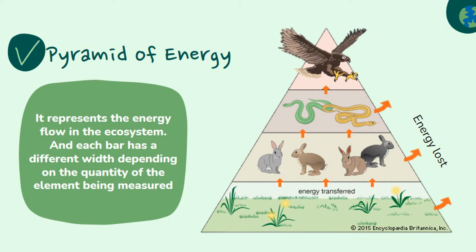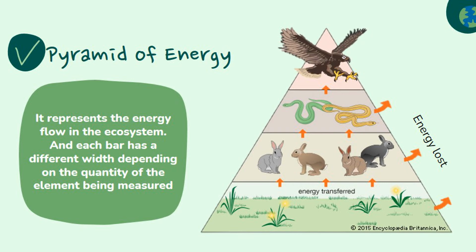It represents the energy flow in the ecosystem, and each bar has a different weight depending on the quantity of the element being measured. An energy pyramid is useful in quantifying the transfer of energy from one organism to another along a food chain. Energy is higher at the bottom of the pyramid, but it decreases as you move up through the trophic levels.